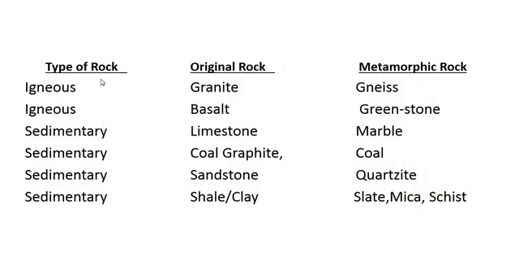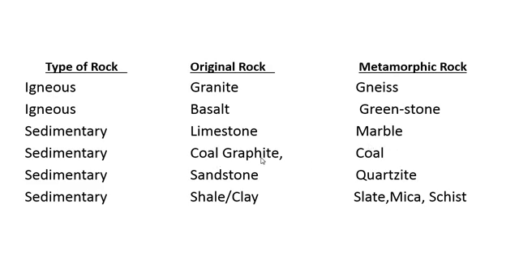Now here a table is given. Igneous rock granite is the original rock, and gneiss is formed due to heat and pressure. Again, basalt is the igneous rock, and green stone formed from it is the metamorphic rock. Limestone is the sedimentary rock by which marble is formed. Marble is a metamorphic rock.